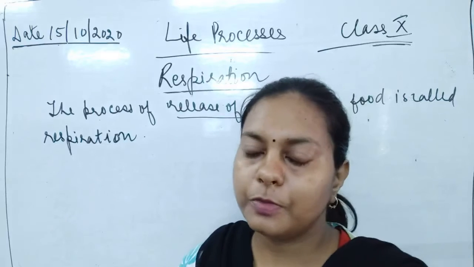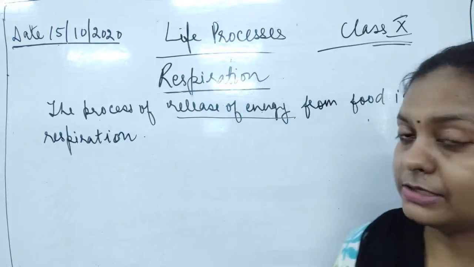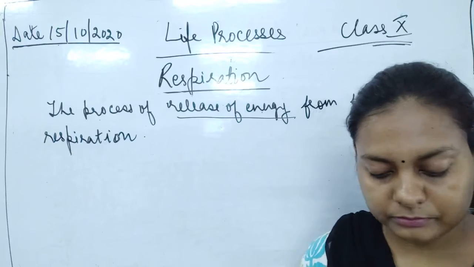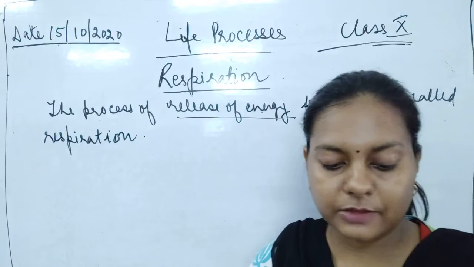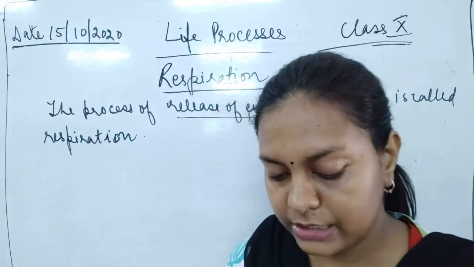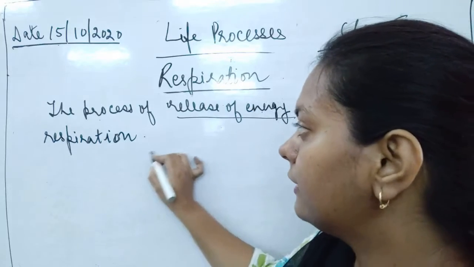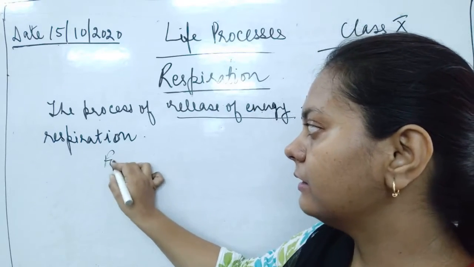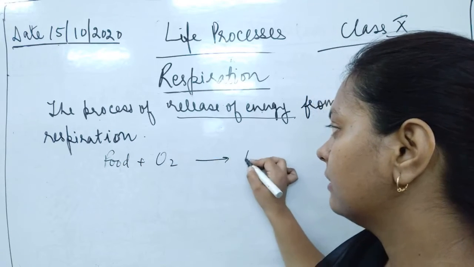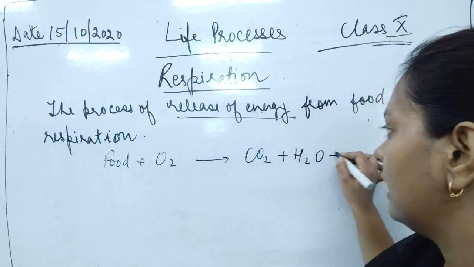So the process of release of energy from food is taking place in the presence of oxygen. Now how is this oxygen helping? When the oxygen burns the food in the body cells to release energy, carbon dioxide and water are produced. So this food gets burnt with oxygen to release carbon dioxide, water and energy.